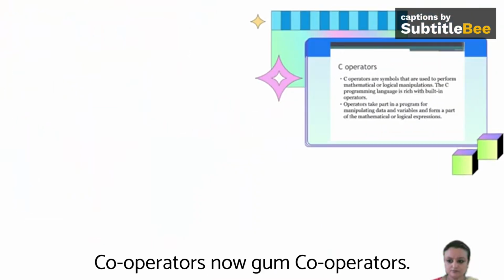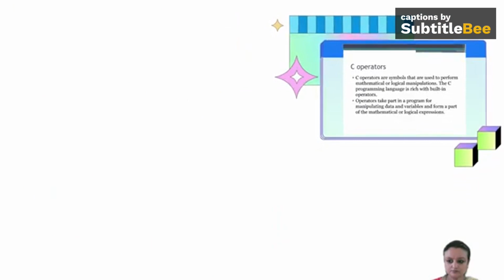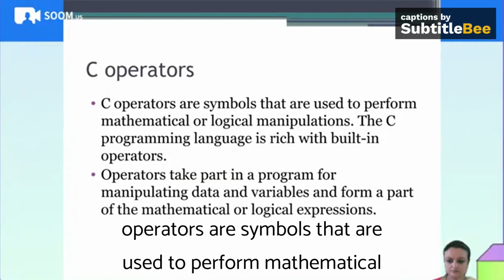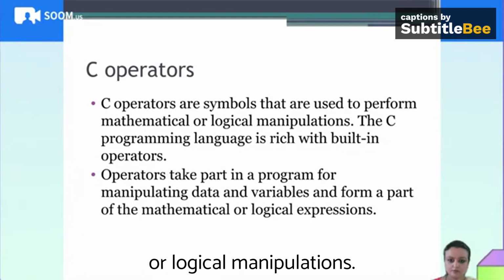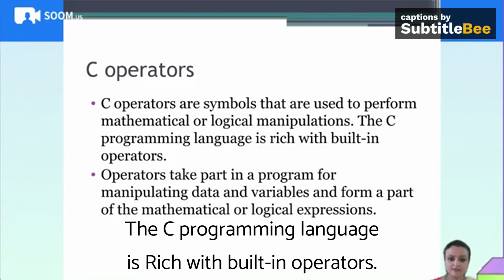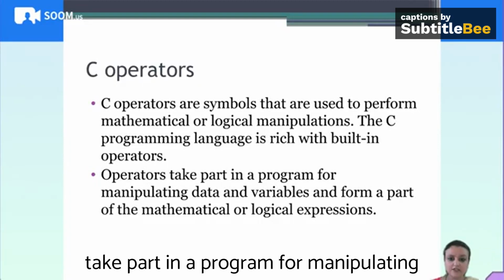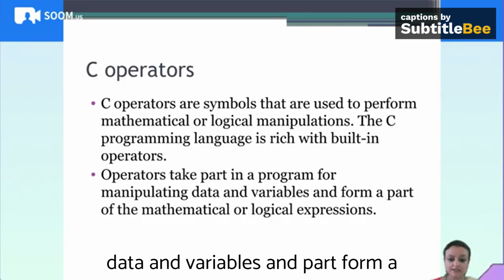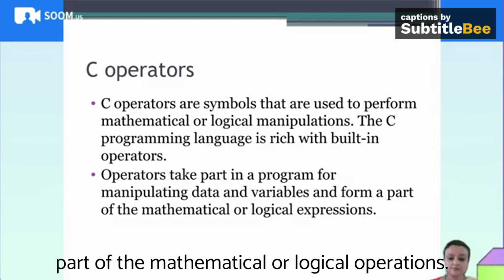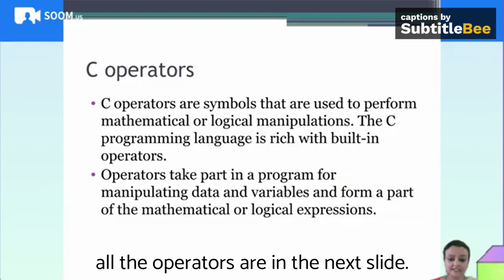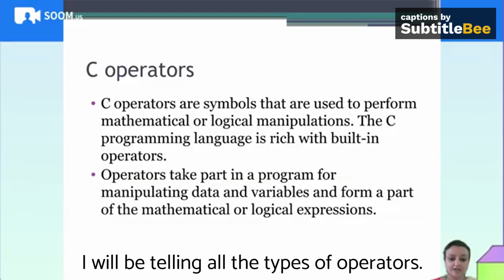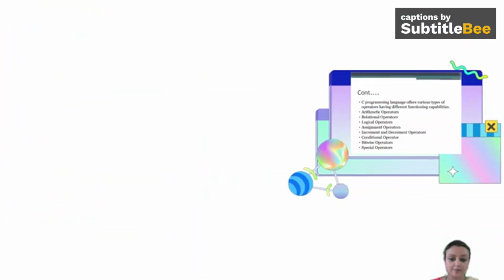Now come C operators. C operators are symbols that are used to perform mathematical or logical manipulations. The C programming language is rich with built-in operators. Operators take part in a program for manipulating data and variables and form a part of the mathematical or logical operations. In the next slide I will be telling all the types of operators.